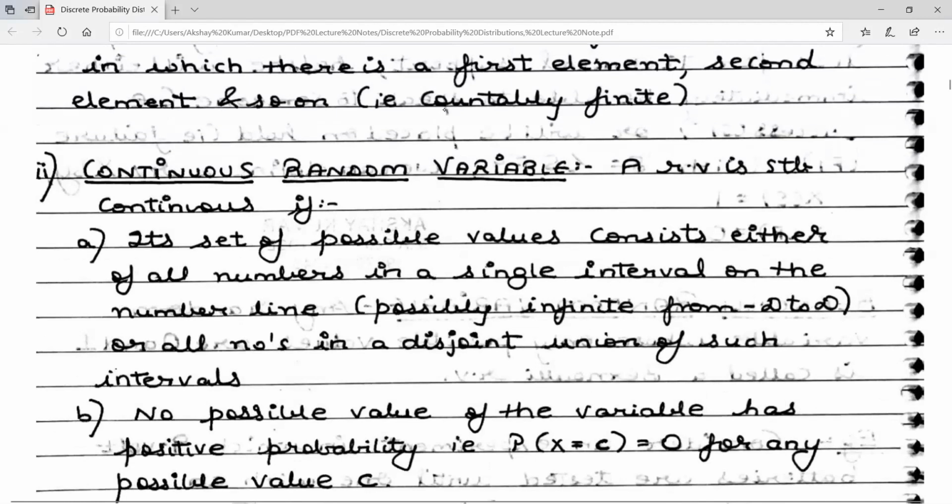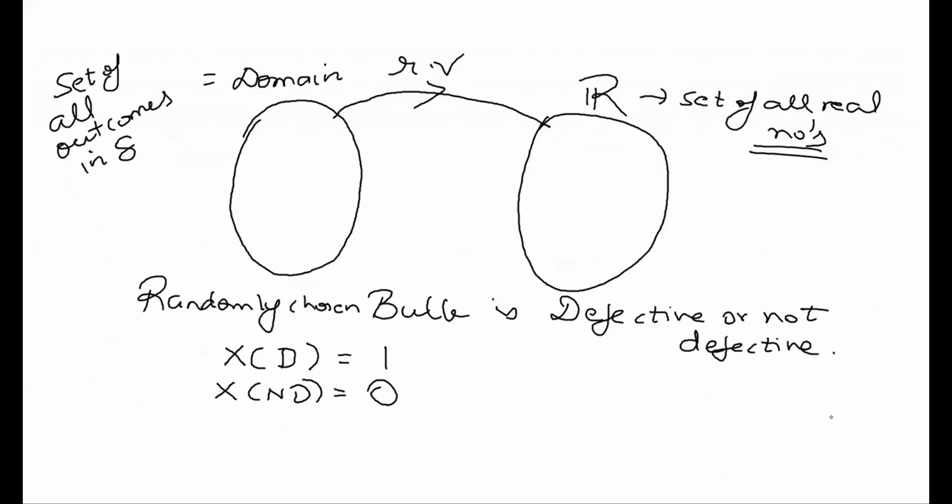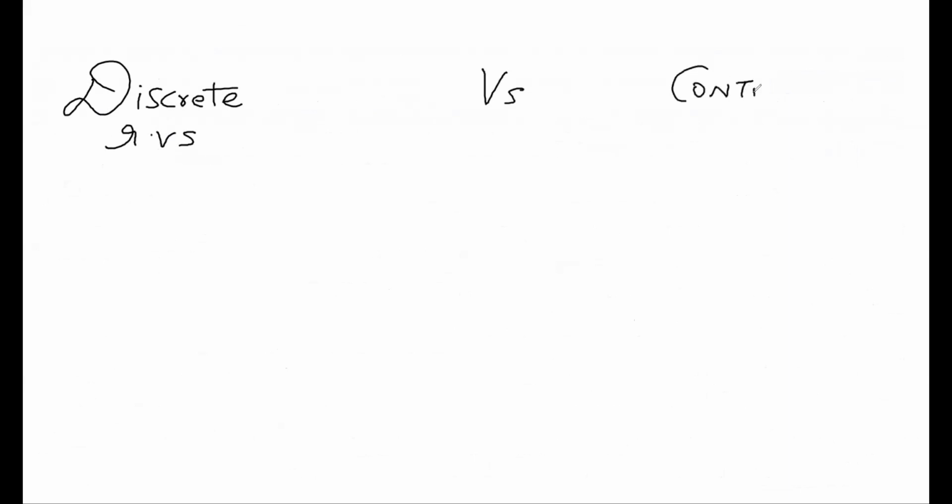To understand this, let's come to the whiteboard. So we talk about discrete random variables versus continuous random variables. What are discrete random variables first of all?